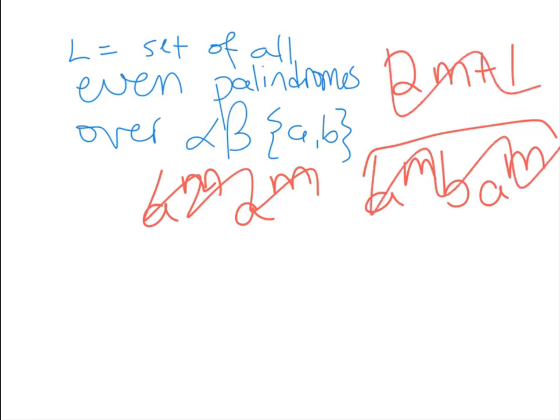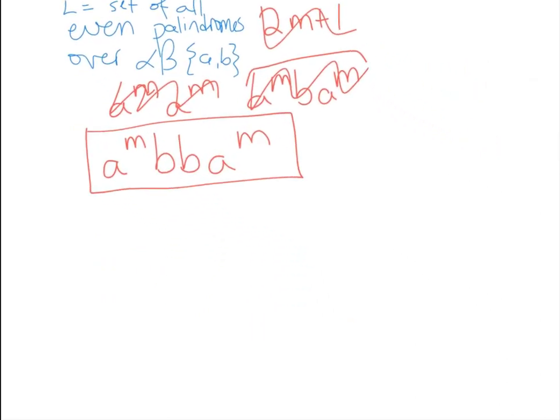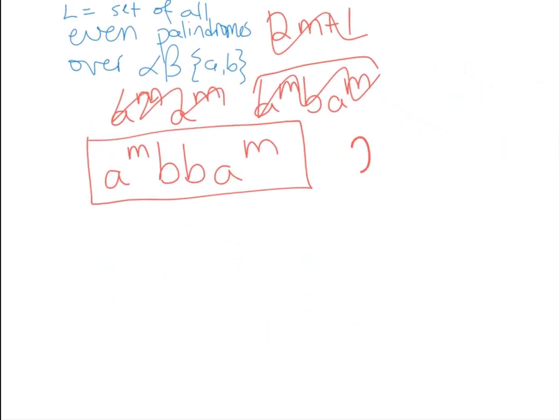But what about this one? We could do A to the M, and then 2 B's, and then A to the M. I would say this string here is of even length, right? Because how many characters are in it? Well, we have 2M plus 2 characters in it, so it's of even length, and it's a palindrome, so it looks good to me, right?